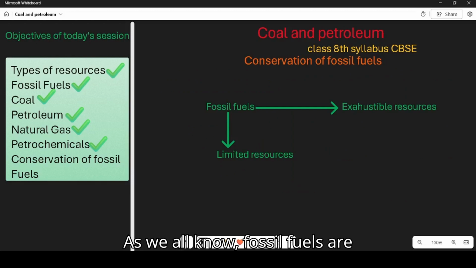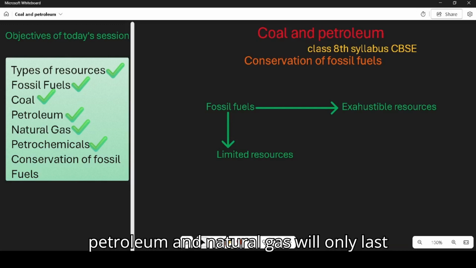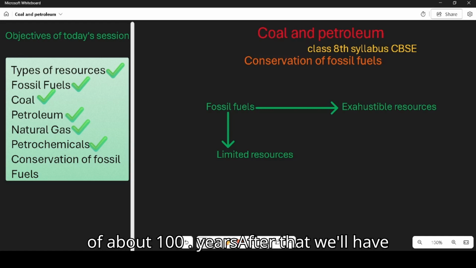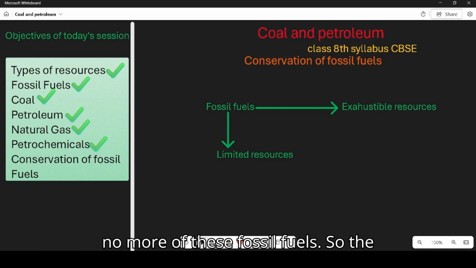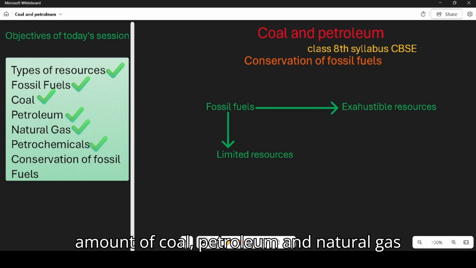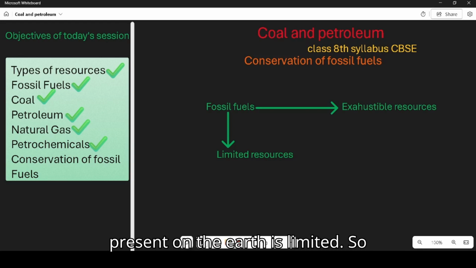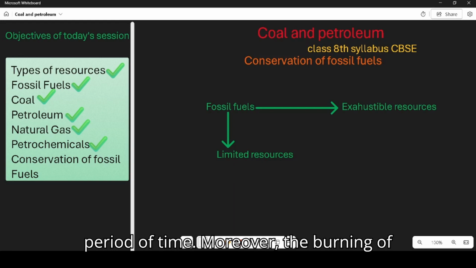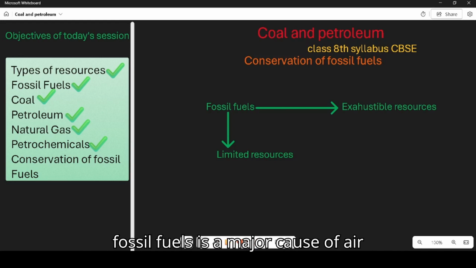As we all know, fossil fuels are exhaustible resources, which also means that fossil fuels are limited resources. With the resources we know, coal, petroleum, and natural gas will only last about 100 years. After that, we'll have no more of these fossil fuels. So the amount of coal, petroleum, and natural gas present on the earth is limited. So fossil fuels should be used with care and caution and not be wasted at all, so that existing reserves of fossil fuels can be used over a long period of time. Moreover, the burning of fossil fuels is a major cause of air pollution and is also linked to global warming.